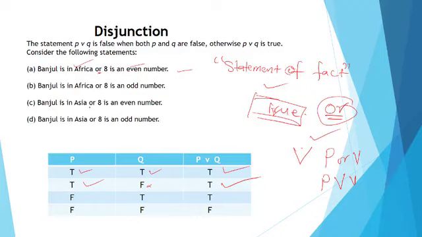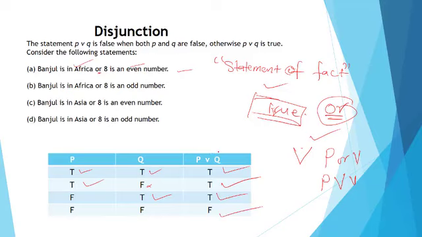Banjul is in Asia is already wrong, or 8 is an even number, so it's true. 8 is an even number, making the conclusion true. Banjul is in Asia is wrong, and 8 is an odd number is also wrong. They are both wrong, so the conclusion becomes false. So that is how to prepare the table of disjunction.